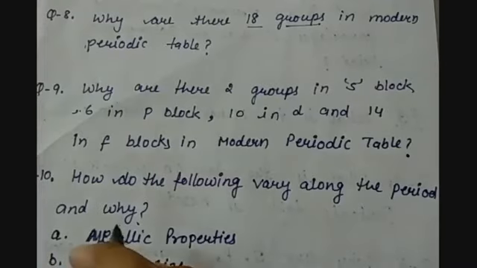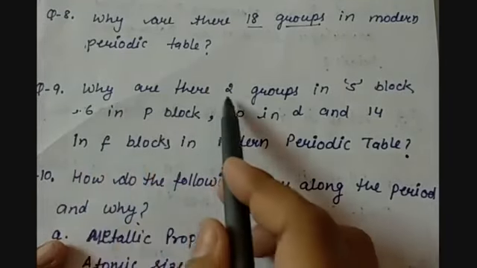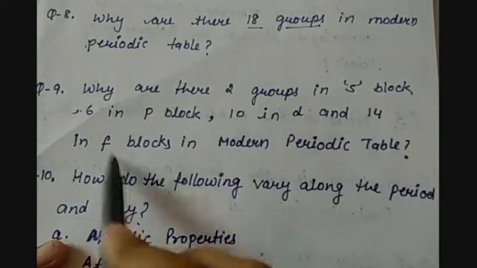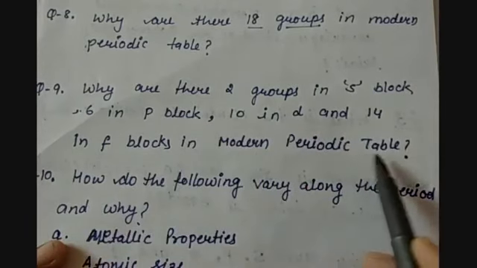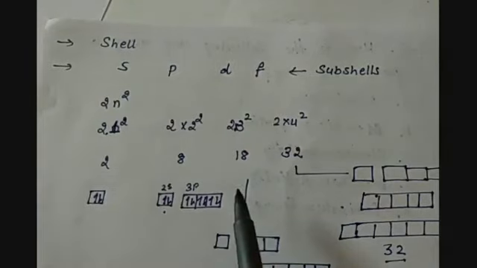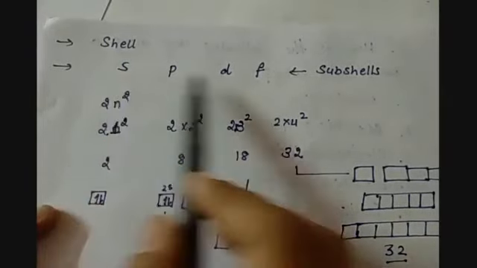Question number 9 is, why are there 2 groups in the S block, 6 in the P block, 10 in the D block and 14 in the F block in the modern periodic table? To answer this question, we have to recall the basics from the very first level of our assignment. At that time we were discussing the S, P, D and F subshells.